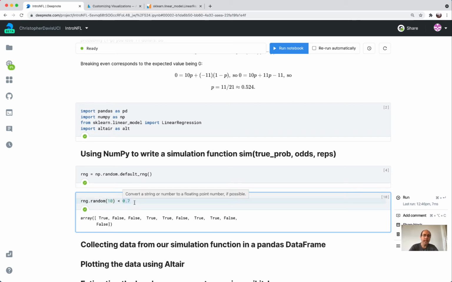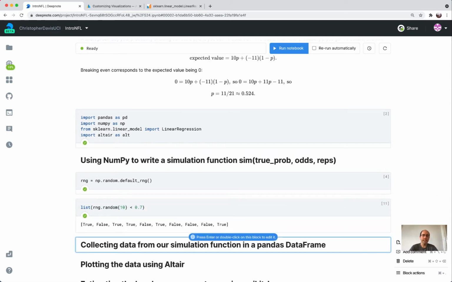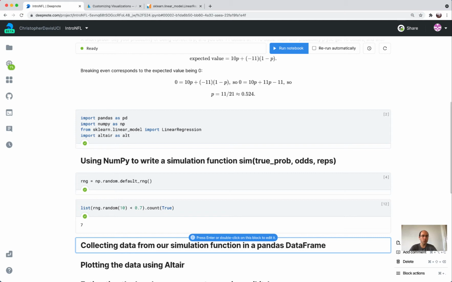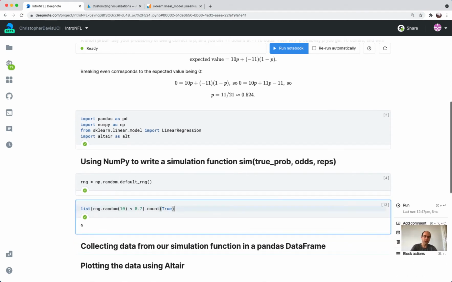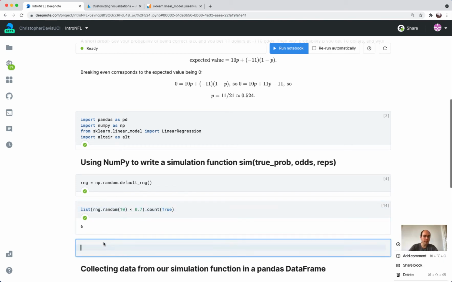And so how can I count those? Well, maybe the most straightforward way that I know is to first turn it into a list as opposed to a NumPy array, which is what it was before. And then once I have a list, I can use the count method and say, how often did true occur? So there it occurred exactly 7 times. There it occurred 9 times. There it occurred 6 times. So that is one option.